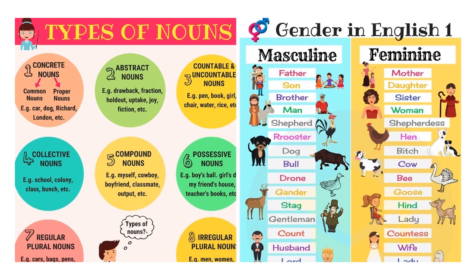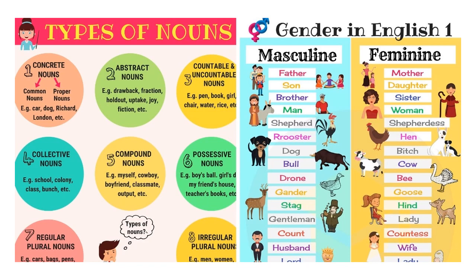Now there are different types of nouns. We won't go too deep into it, just for you to know. Concrete noun. Concrete noun is something which we can see. Abstract noun, something we can't see, like joy. All these things we can't see. Happiness, sorrow. Nobody can see it. You cannot touch it, but it is there. So that's an abstract noun.